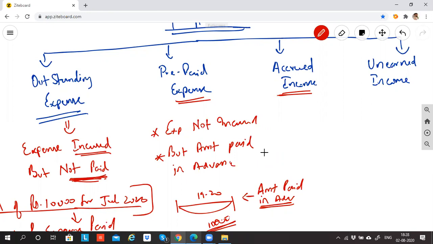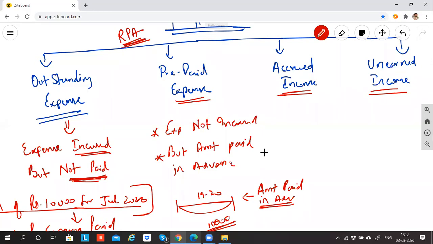As of now, just remember that for outstanding expense, prepaid, accrued income, and unearned income, the rule we'll apply is representative personal account. I'll just tell the meaning.